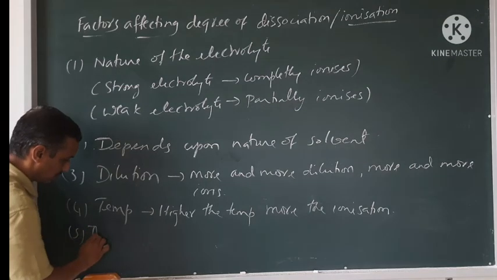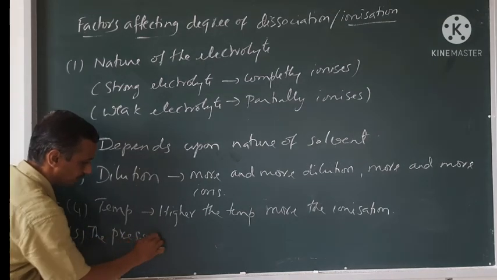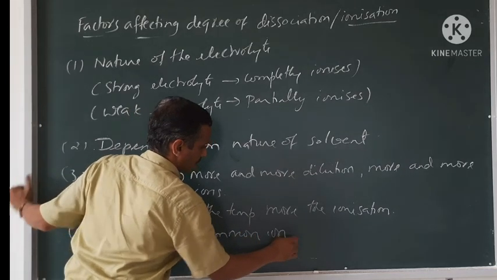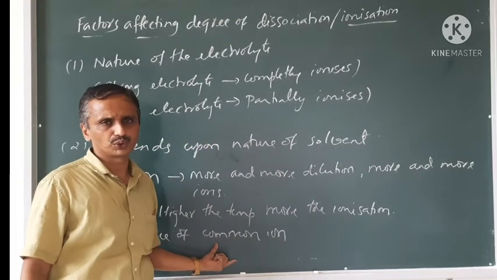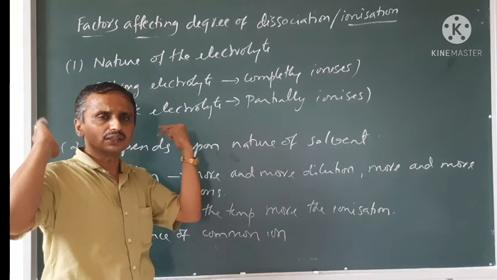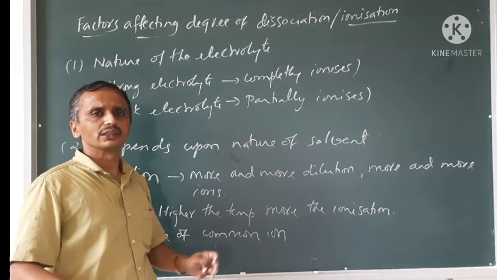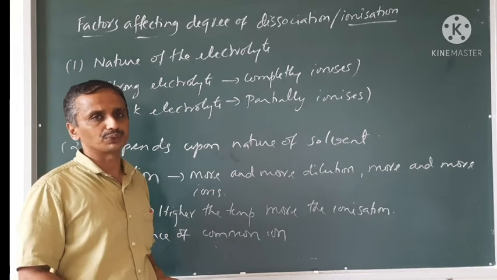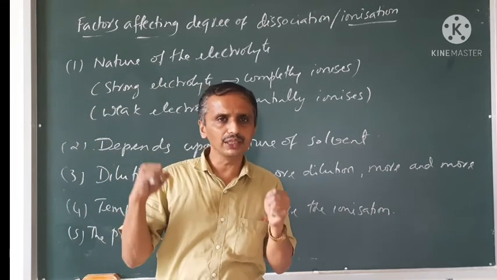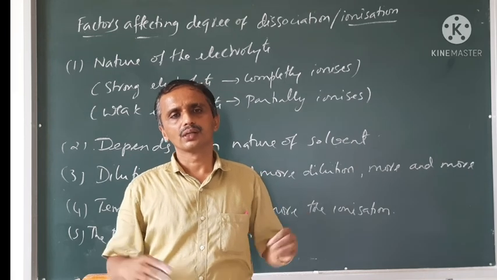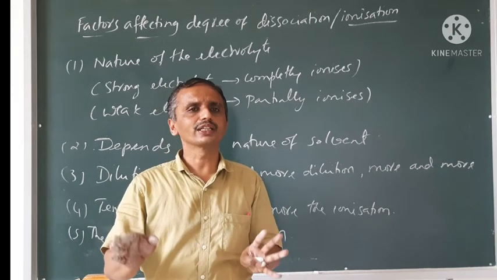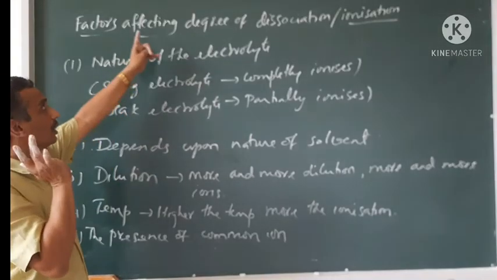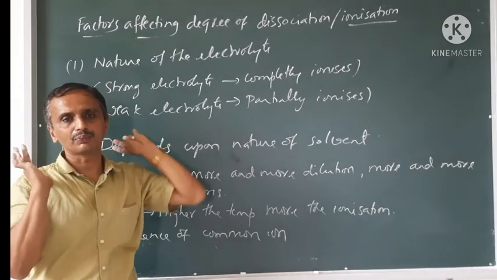Another factor is the presence of a common ion. This factor I will explain in the next videos. Actually, when common ions are present, there is a common ion effect also, and the degree of ionization gets suppressed. What is the meaning of common ion effect? Its explanation I will give in other videos, not now. Just remember, the presence of a common ion also affects the degree of dissociation. Remember that much.